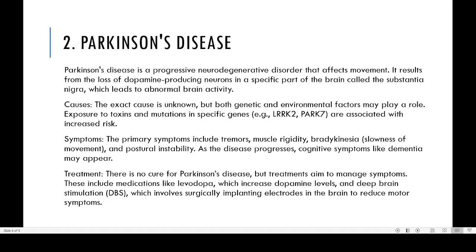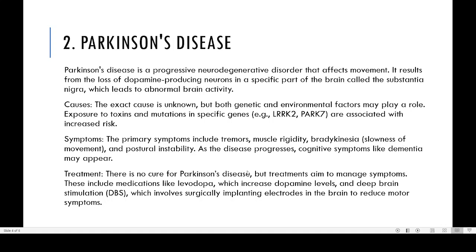Then as the disease progresses, it will affect other areas of the brain, and dementia will come. Dementia means loss of memory. That will also come, and slowly the person may go to death. That is the problem of the Parkinson disorder. So first there will be memory loss, then other parts of the body can also be affected.